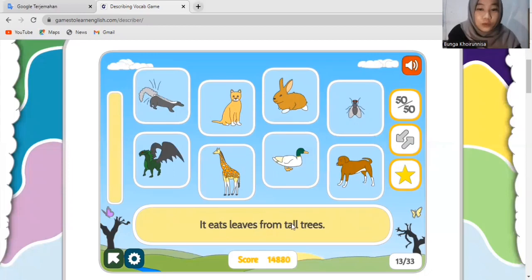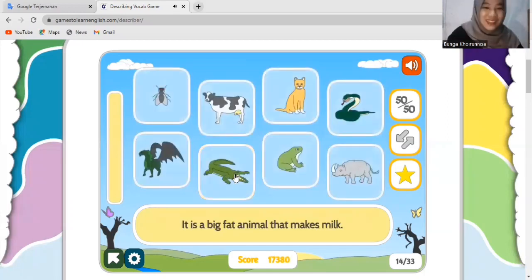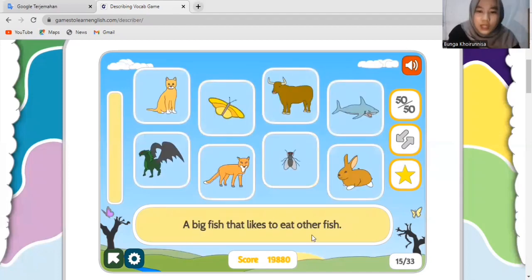Okay, that's a fox, yeah, guys. Okay, next. It eats leaves from tall trees. What is that? It's a giraffe. It is a big fat animal that makes milk. So what is that? It's a cat. This one? Okay, alright, that's cow.